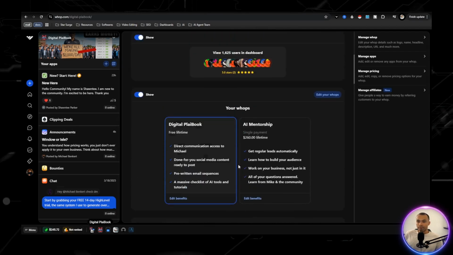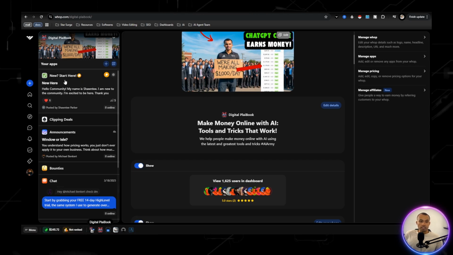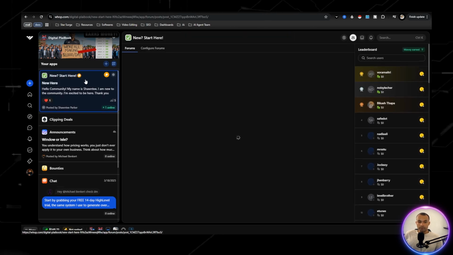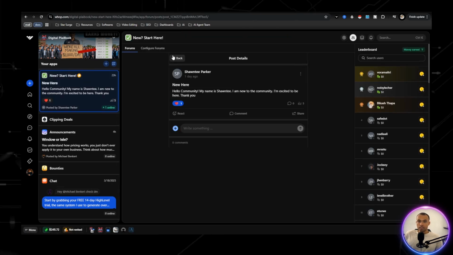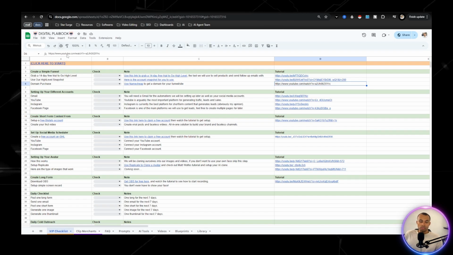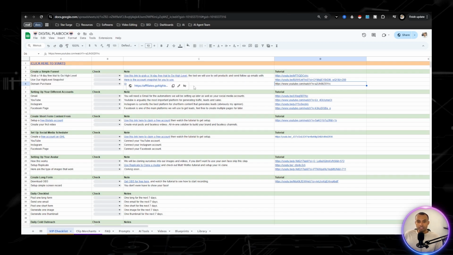It's free. Also have a mentorship right here. But once you do, you'll see over here on the left-hand side, there are apps, and you'll just go to new, start here. And then you'll just go to right here. This is where the checklist will be accessed. Click on that. Boom, you have access to the digital playbook. So let's go through the checklist right here of how you can get started.